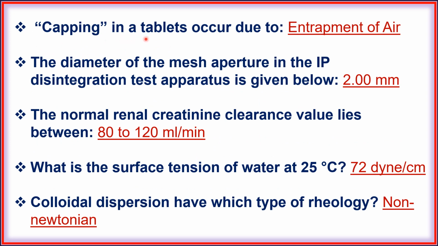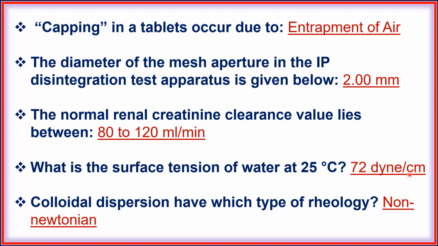Next, capping in a tablet occurs due to entrapment of air. Next, the diameter of the mesh aperture in the IP disintegration test apparatus is given below 2 mm. Next, the normal renal creatinine clearance value lies between 80 to 120 ml per minute. Next, what is the surface tension of water at 25 degrees centigrade?